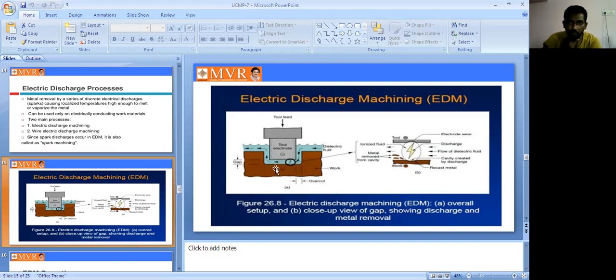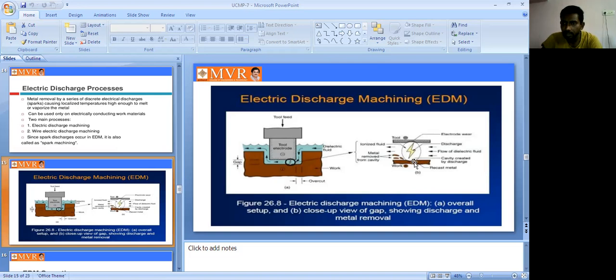The tool produces a spark here. Based on the spark, we remove the metal from the workpiece. Based on this process, the spark is produced and removes the metal. How the spark removes the metal is shown in detail here, with the electrode wave, the discharge, and the flow of dielectric fluid.